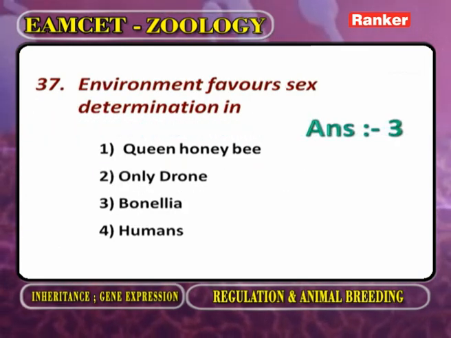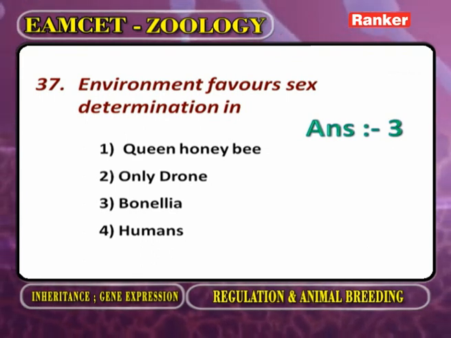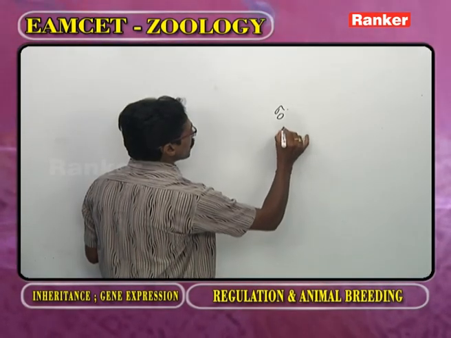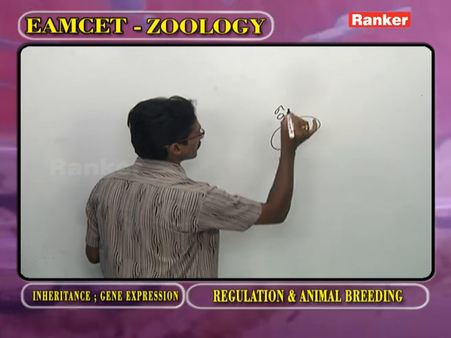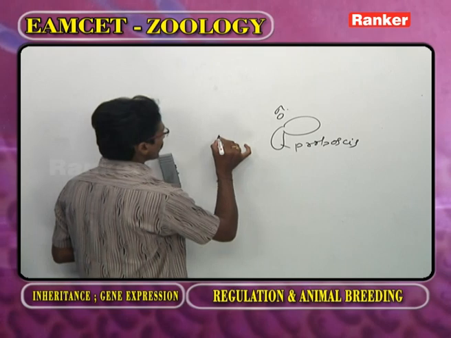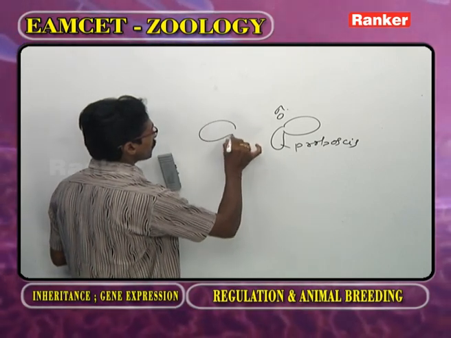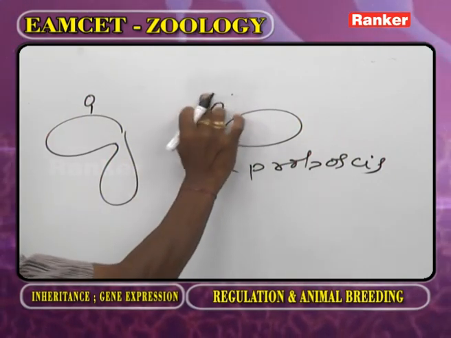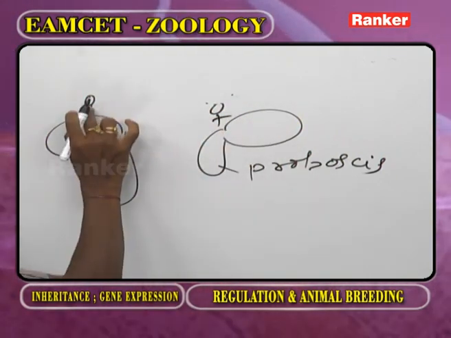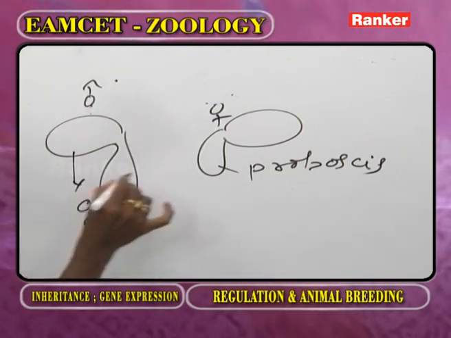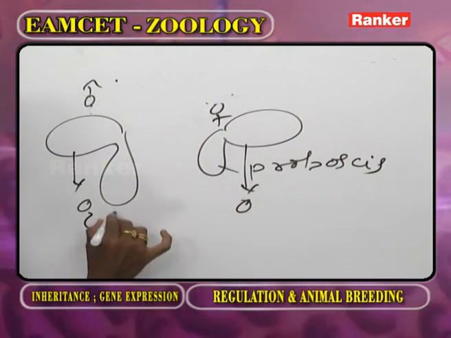Environment favors sex determination in, as we observe, Bonellia viridis. This is the female Bonellia viridis. This one we call the proboscis. This is the male Bonellia viridis. This is the female and this is the male. The male releases sperms, the female releases ova.